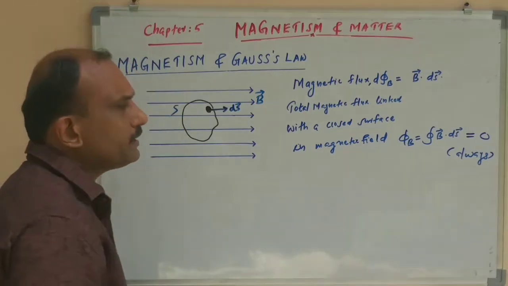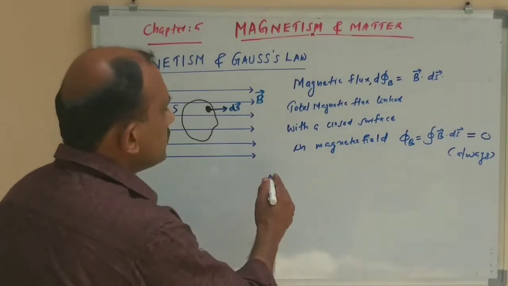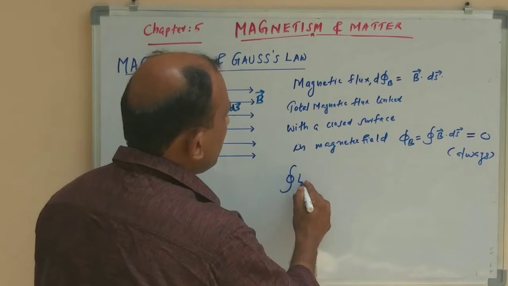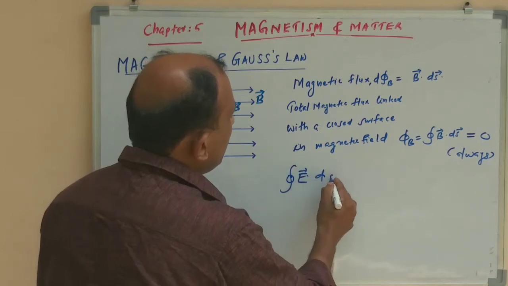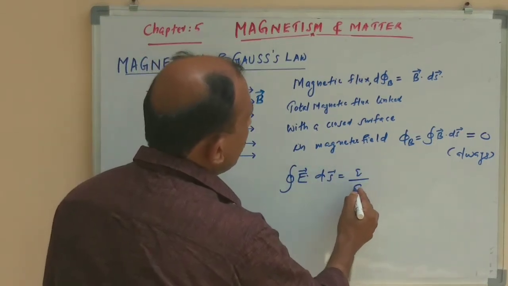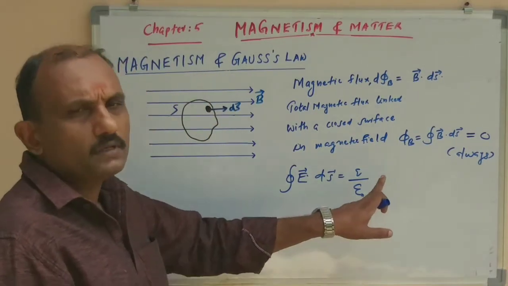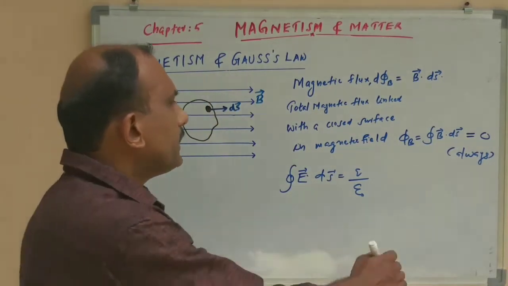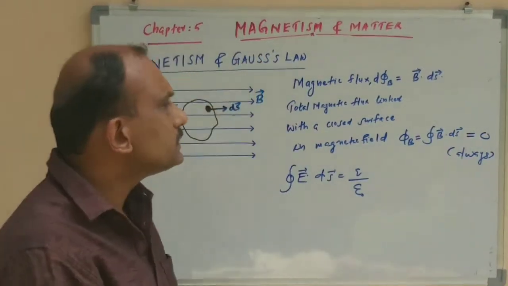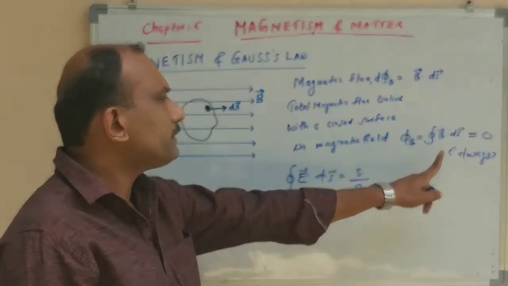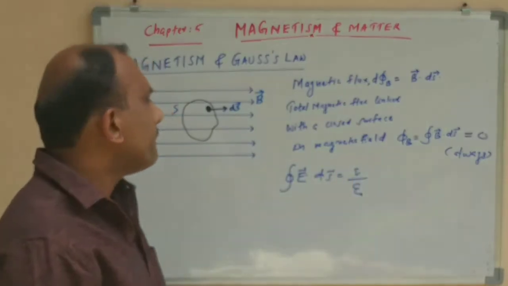This is unlike Gauss's law in electrostatics, where the closed integral of E dot ds is equal to q by epsilon 0. There the RHS is 1 by epsilon 0 times the total charge enclosed by the surface. But here the RHS is 0. So that is the difference between Gauss's law in electrostatics and magnetism.